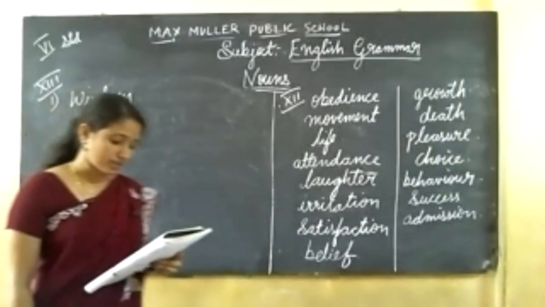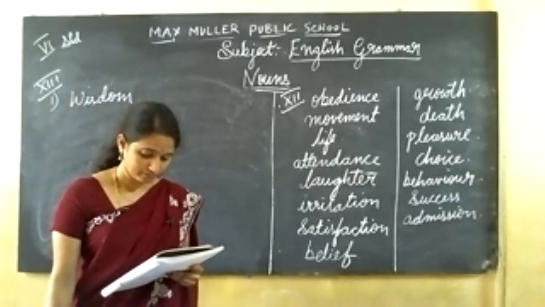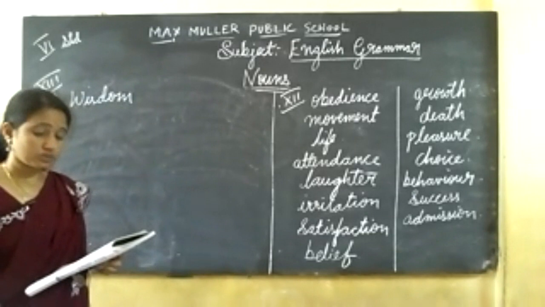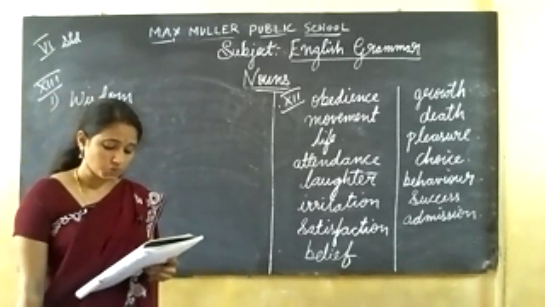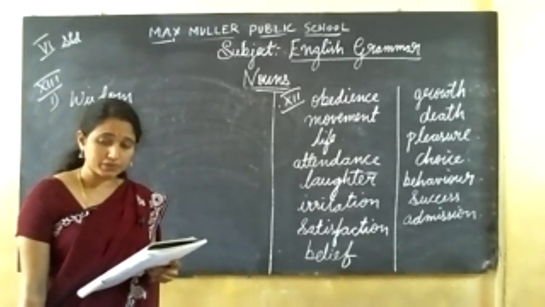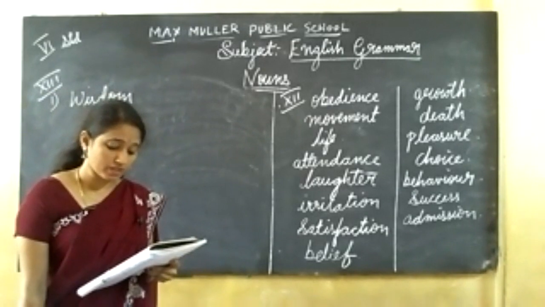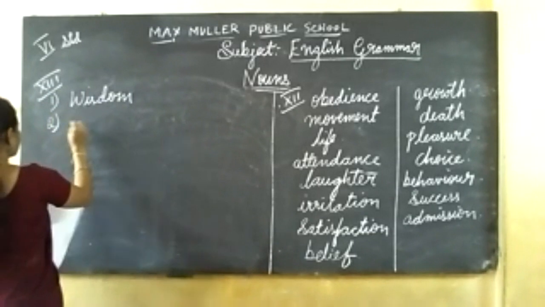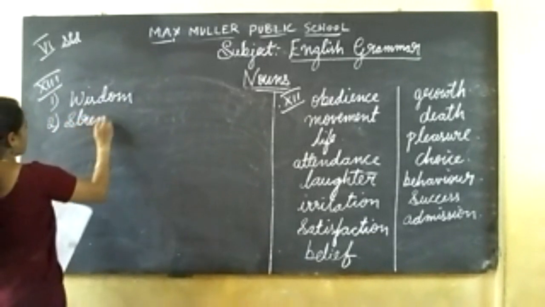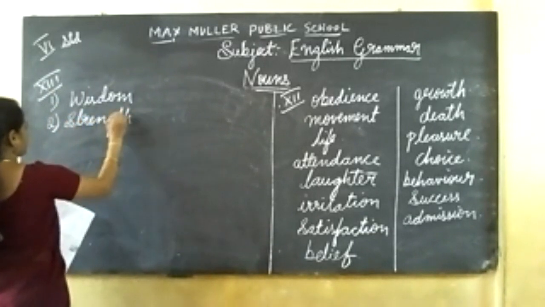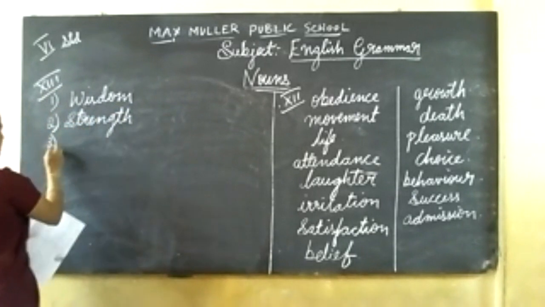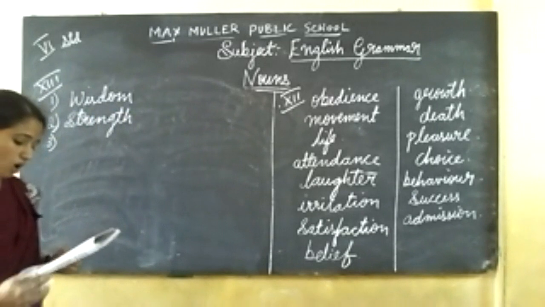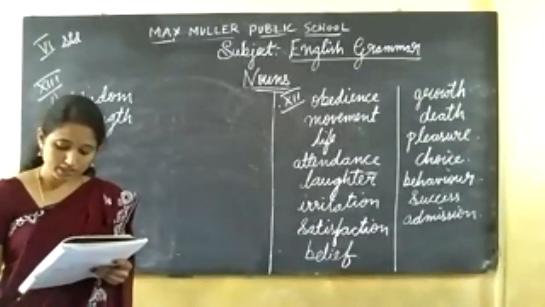Second, exercise builds up your dash. They have given you 3 options: strength, length, depth. What is the answer for this? Strength, right? Second one answer is strength. Third one, the dove is a symbol of pain, peace, fear.